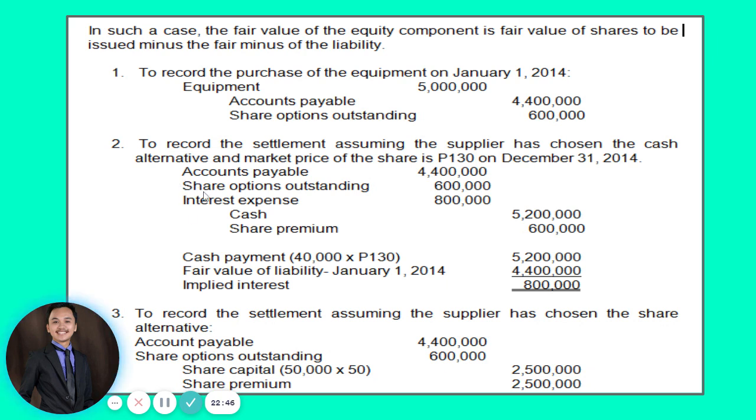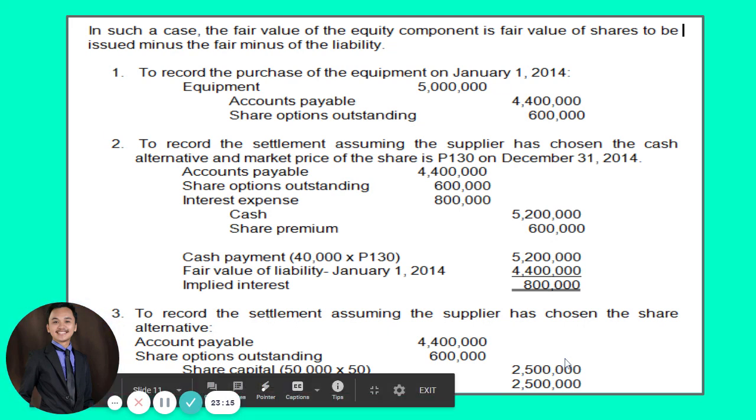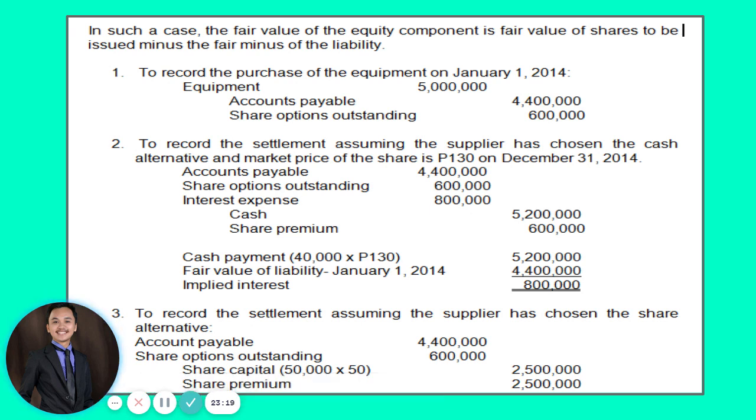Share options outstanding, kung cash settled ang option, it will be credited to share premium for whatever is the amount. In this case, its figure is 600,000, so debit to share options outstanding for 600, and then credit to share premium 600 also. And then the computed implied interest expense na 800,000 and then cash credit for 5.2 million, which is again equivalent to the 40,000 phantom shares times the market price of that phantom shares on December 31, 2014.